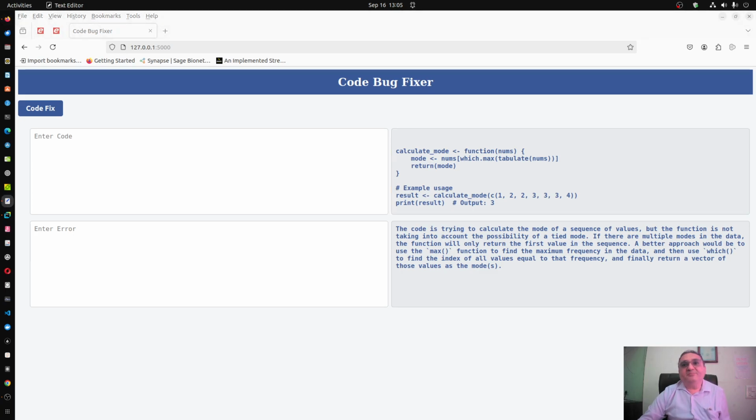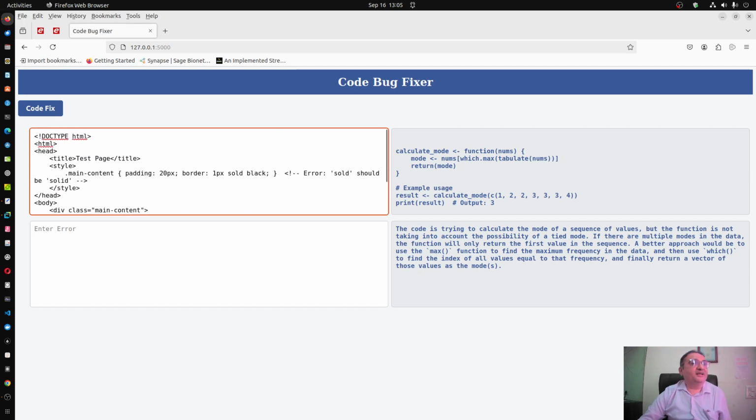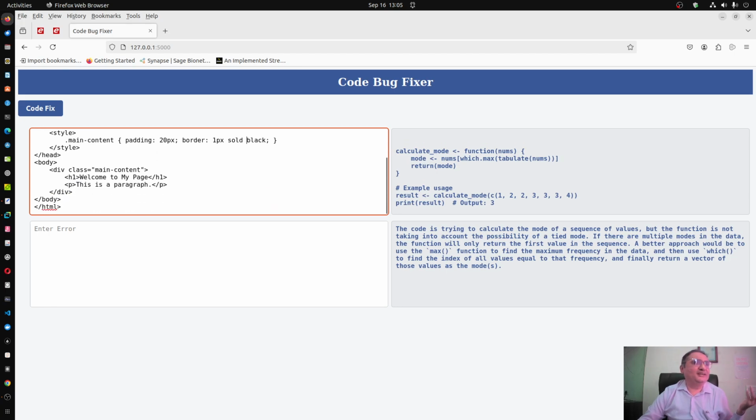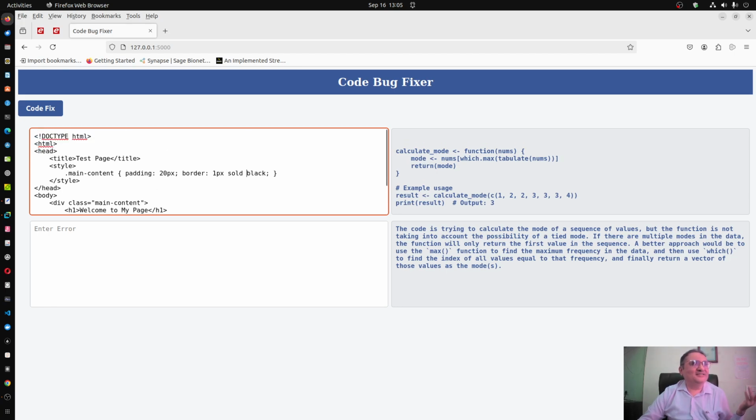Let us take a slightly more complex HTML code snippet. The error is also mentioned, that sold should be solid. Now here it is just a spelling mistake. But at the end of the day, when you are totally tired and there is a large, long HTML file from which you have to find such spelling mistakes, then it is a tedious business, and it does not give any growth also.